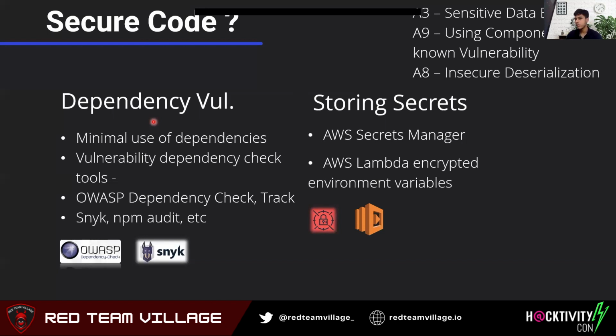If you see, we have now covered our sensitive data exposure by ensuring that our secret is not leaked, by using AWS Secret Manager. And in case you're using third-party libraries, we have also countered that using third-party, not AWS, services. And we have also covered A9. In terms of A8, I would say insecure deserialization. Most of the third-party libraries which we use to do deserialization themselves introduce insecure deserialization related vulnerabilities. So the best practice would be to minimize the use of dependencies, or maybe use these third-party tools.